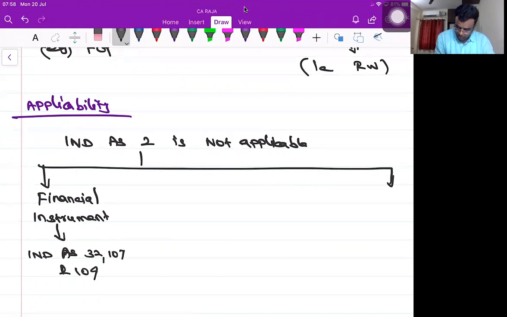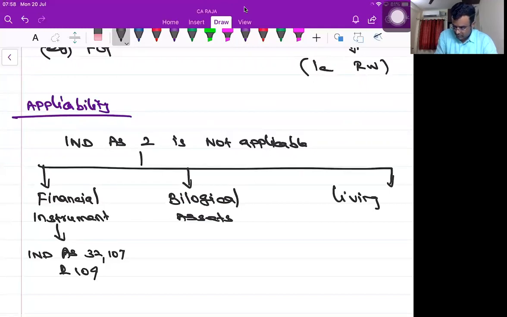Then biological assets, another one, living animals. For these, Ind AS 2 is not applicable.